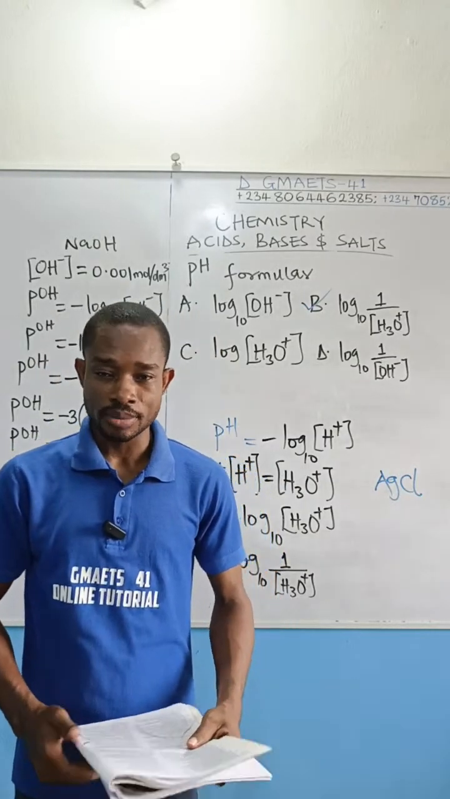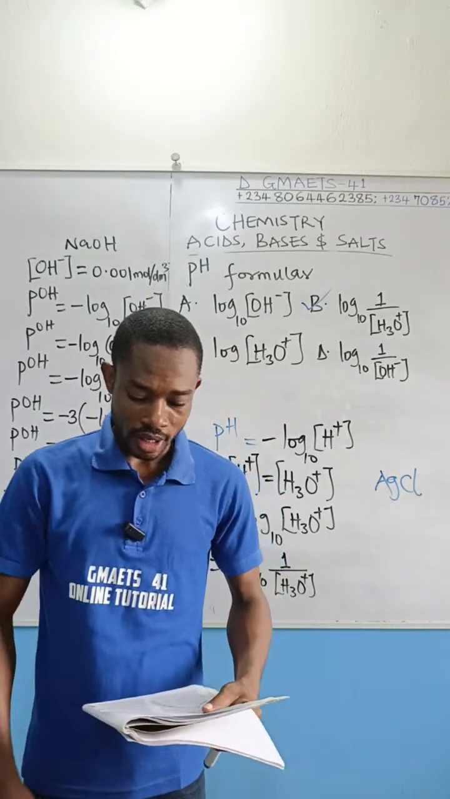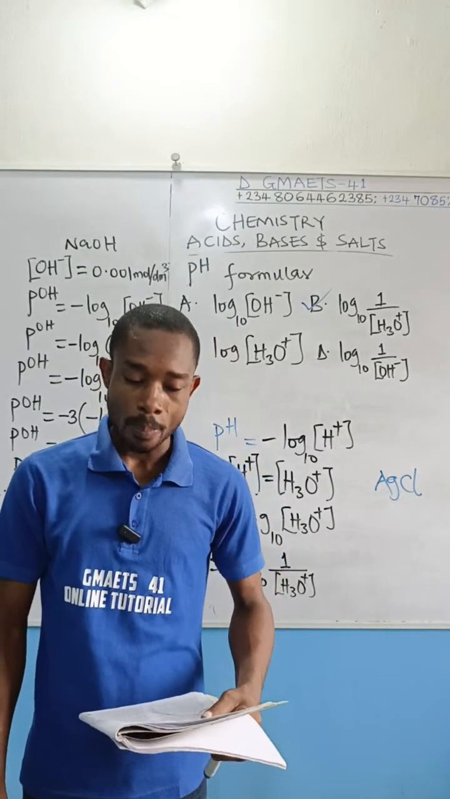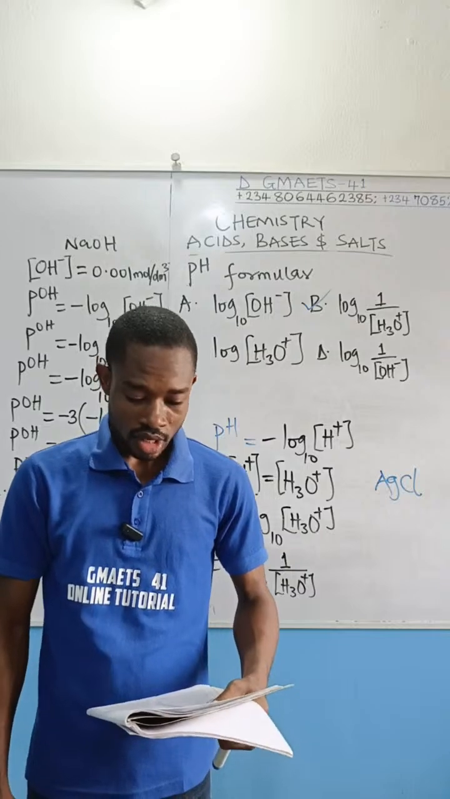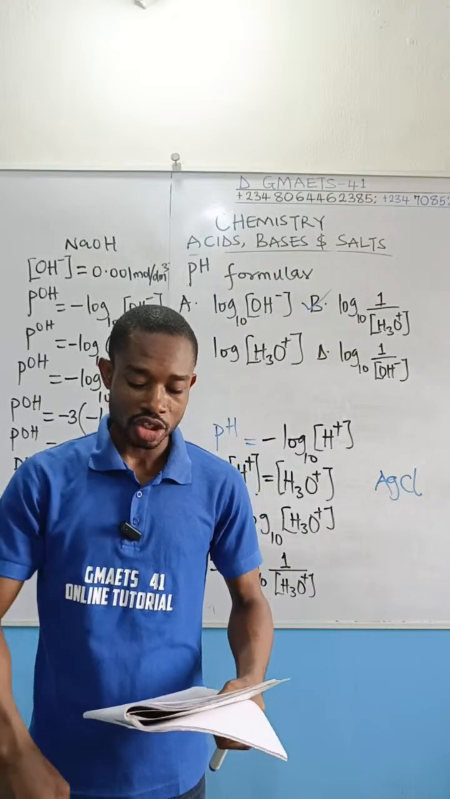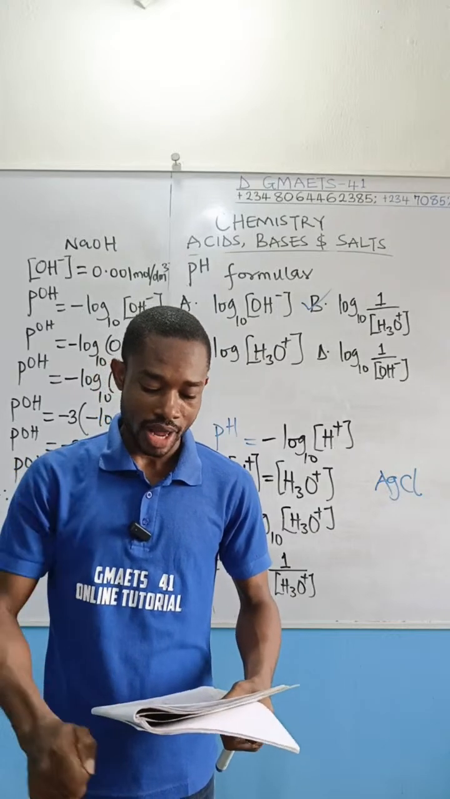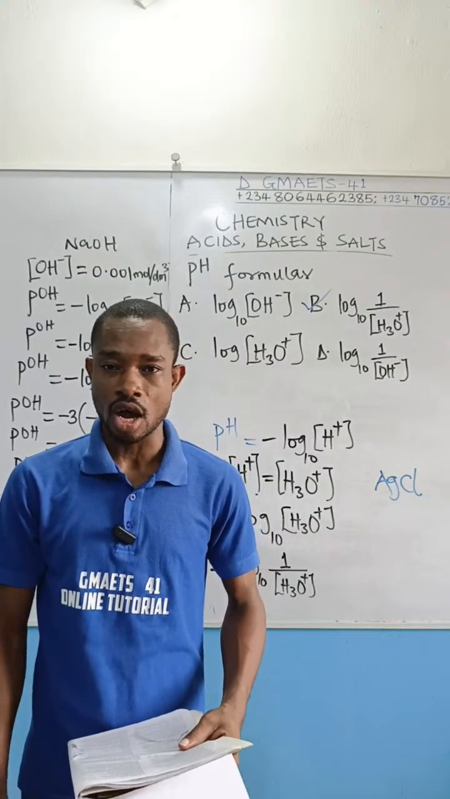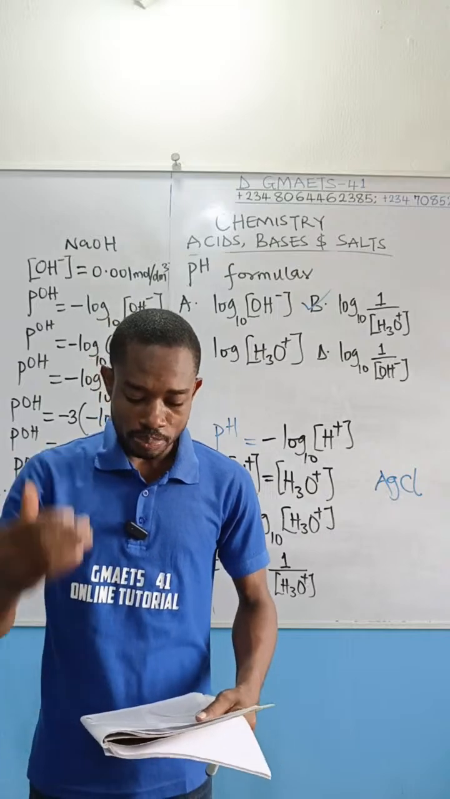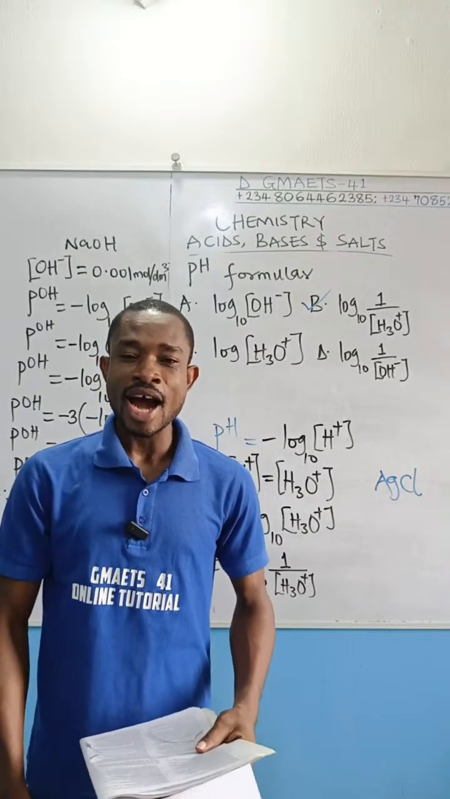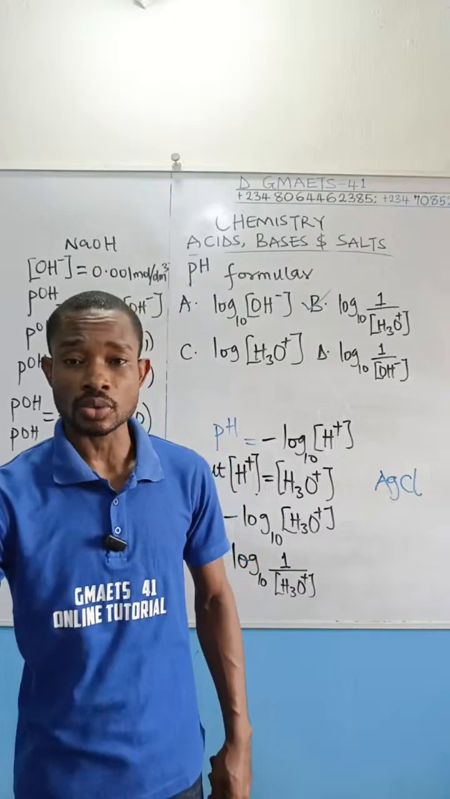Option A, double decomposition. Option B, action of an acid upon a metal. Option C, neutralization using an insoluble base. Option D, neutralization using a soluble base. You see, options B, C, and D are used to prepare soluble salts.